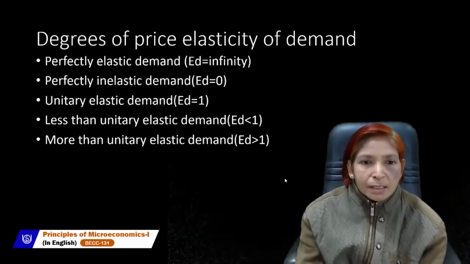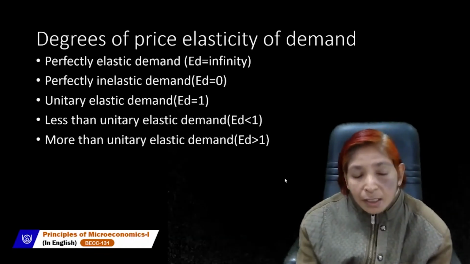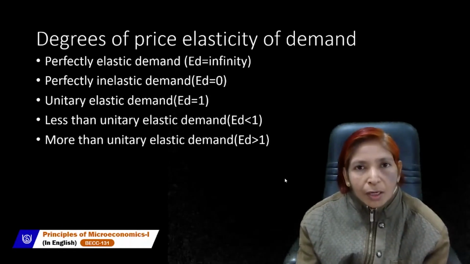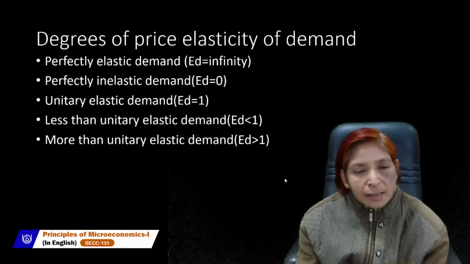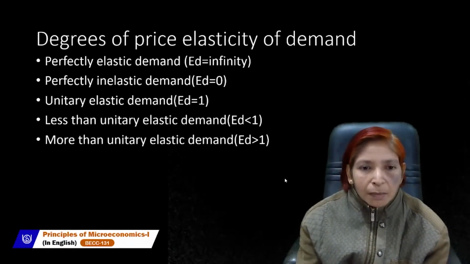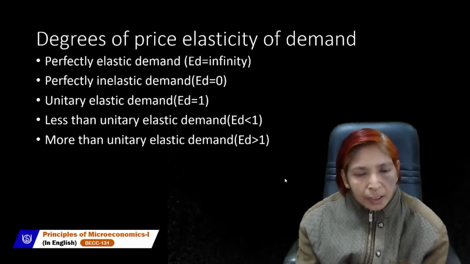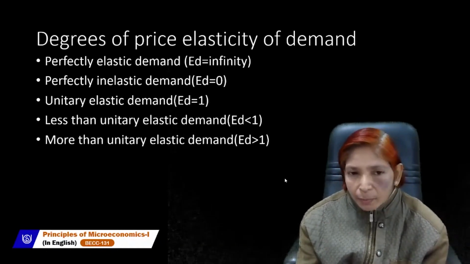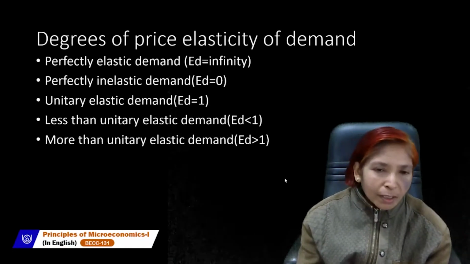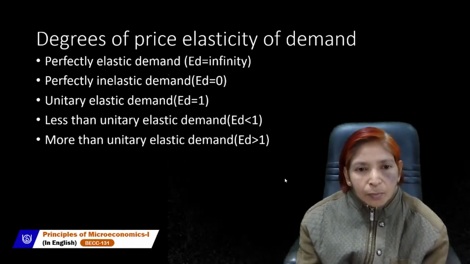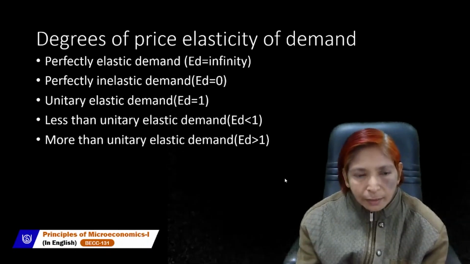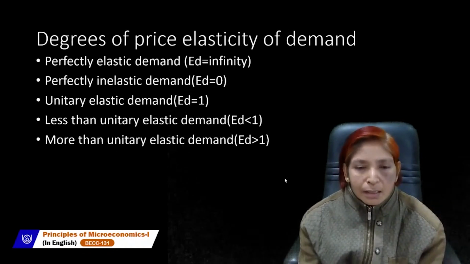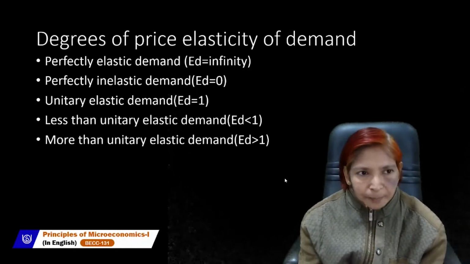Unitary elastic demand refers to that demand when demand varies or changes at the same ratio as the change in price of the commodity. If we assume that the price of the commodity changes by 20% and demand also varies by 20%, then both ratios are equal. In this case, elasticity of demand will be unitary elastic, or equal to 1.